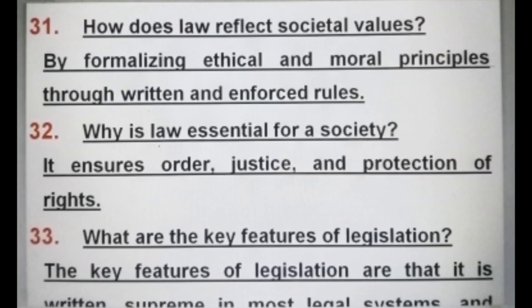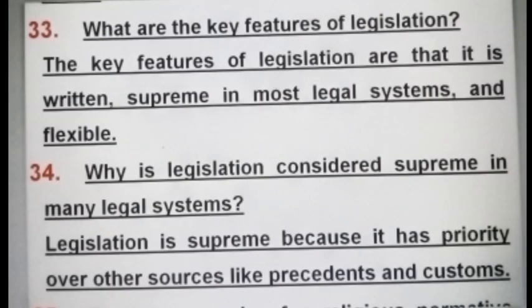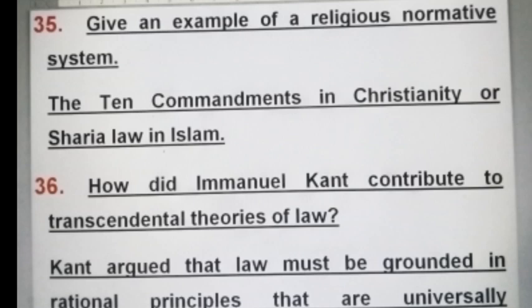What are the key features of legislation? The key features of legislation are that it is written, supreme in most legal systems, and flexible. Why is legislation considered supreme in many legal systems? Legislation is supreme because it has priority over other sources like precedents and customs. Give an example of a religious normative system. The 10 Commandments in Christianity or Sharia law in Islam.